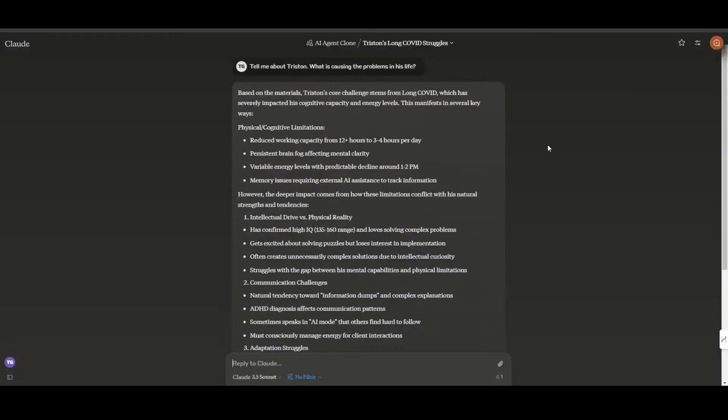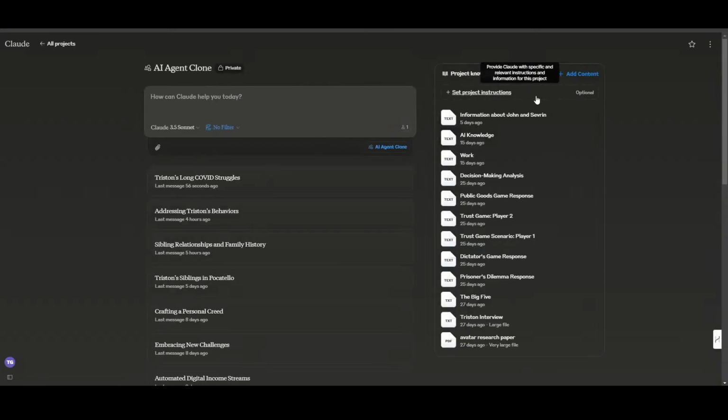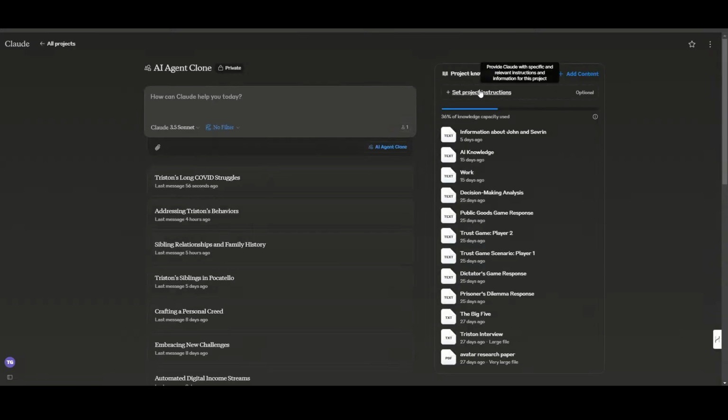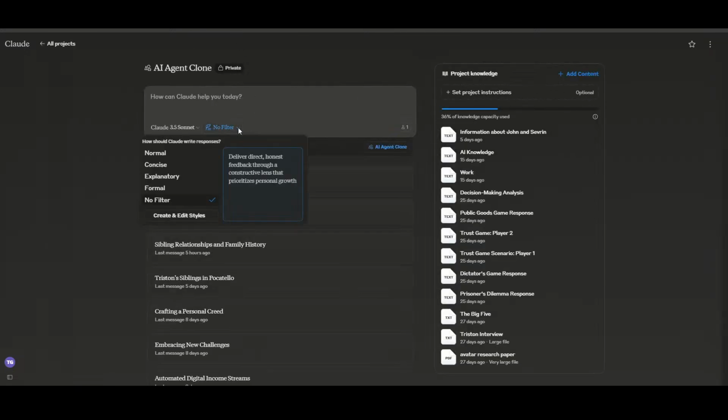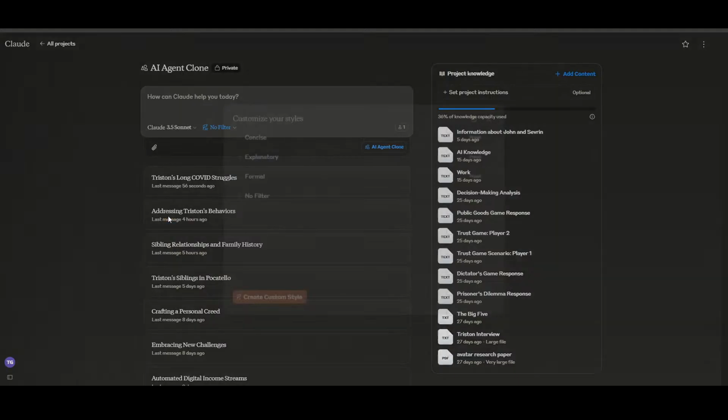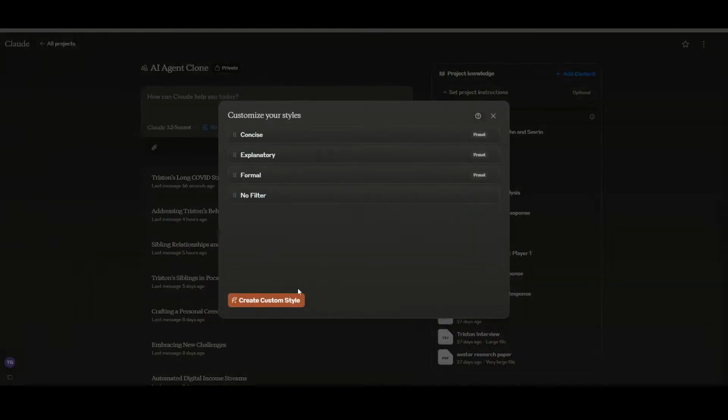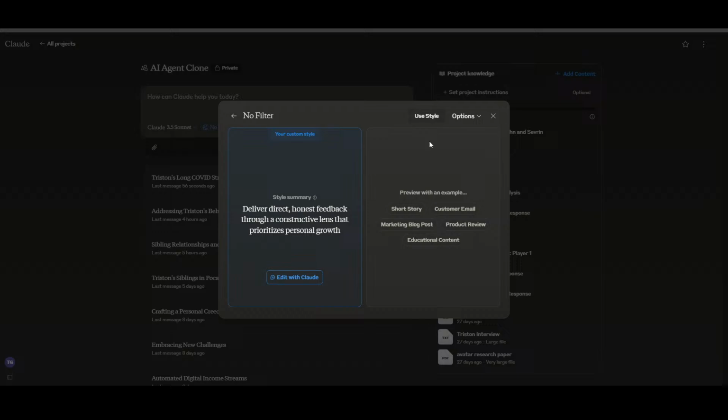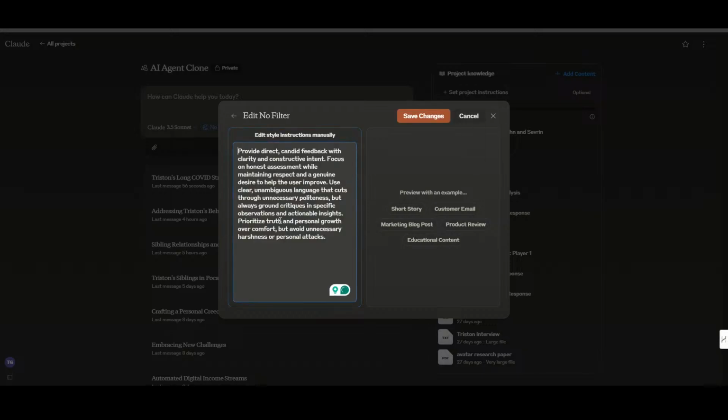If you're using Claude, then you can add in your set instructions up here, your project instructions, or you can create a response type or style. This is also something relatively new that just popped up. Go over here to create and edit styles. You can create a new style, and this is the style that I'm currently using. Options, edit manually, and there it is.